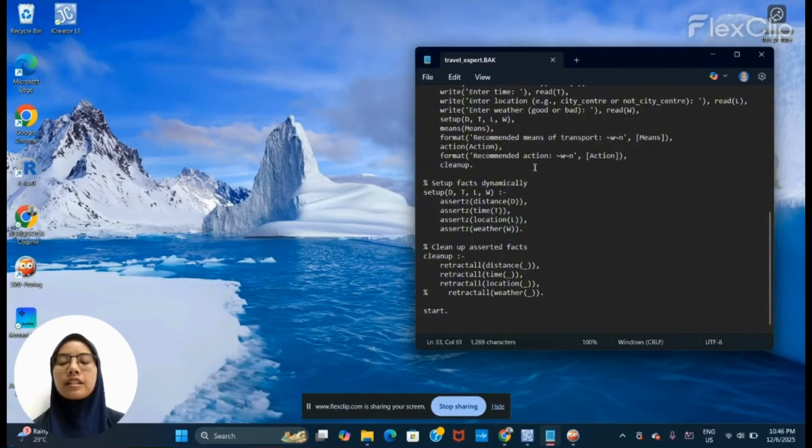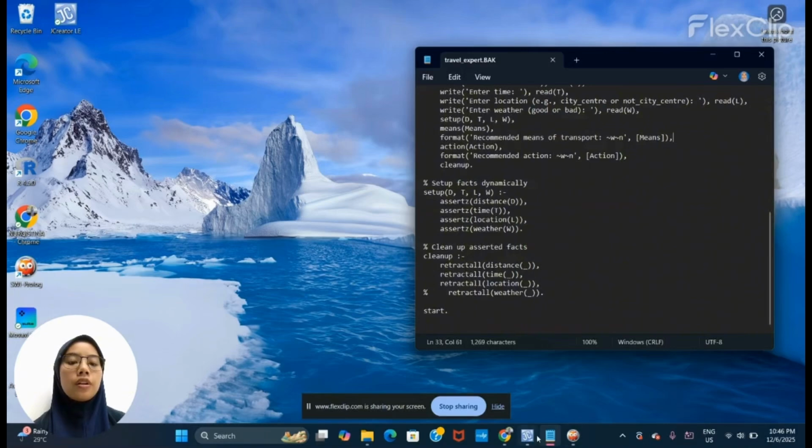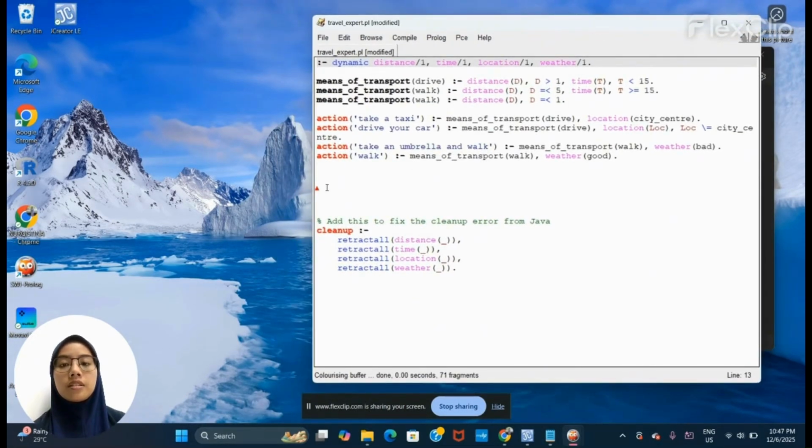So today I want to explain our code, which is a Java program, a GUI with a Prolog expert system code. So this is our previous Prolog code, and we already customized it into this. But before that, I will add some rules.